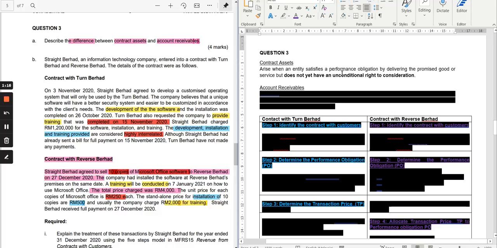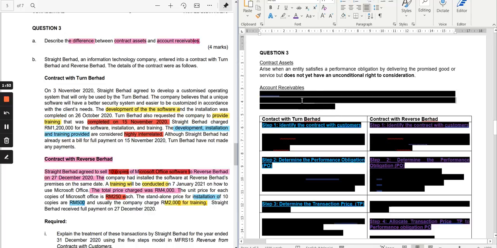The reporting entity satisfies a performance obligation by delivering the promised good or service, but has not yet satisfied another performance obligation, and therefore it does not yet have an unconditional right to the consideration. So it cannot say that the revenue has been recognized completely.